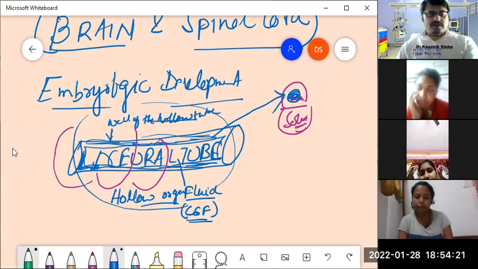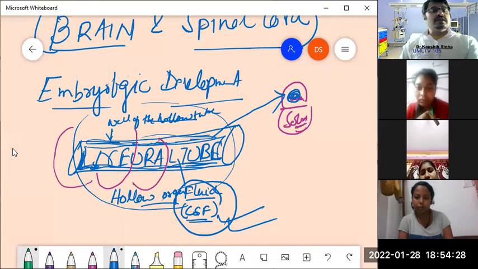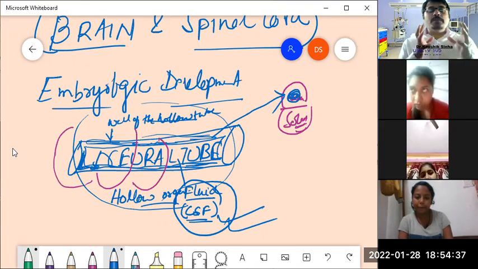Confused a bit? Let me explain again. The cerebrospinal fluid is present both inside the neural tube as well as on the outside of the neural tube.